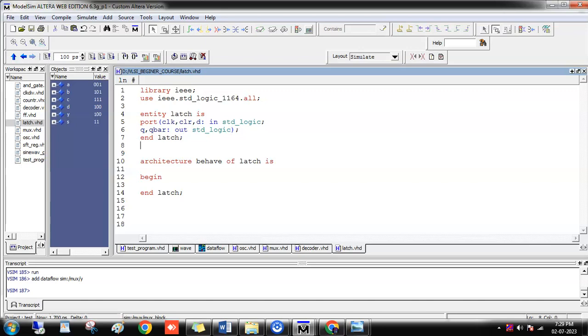Here we are developing only the functional architecture of the system. Hence we need not bother about the Q bar, since it is obviously the complement of Q. So I am directly writing the code with Q. I create a process and I am naming the process as latch.